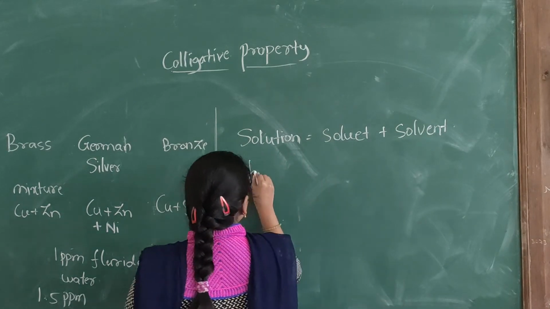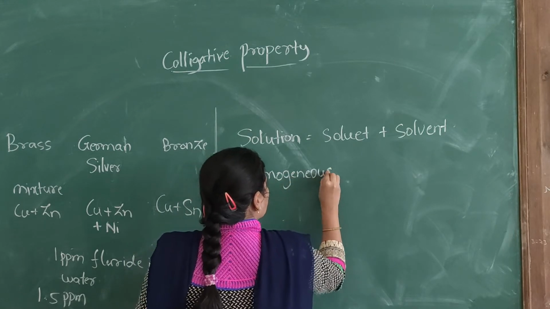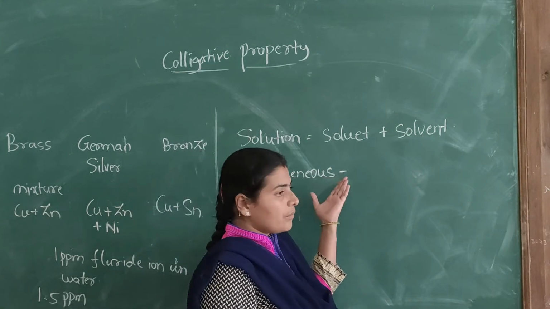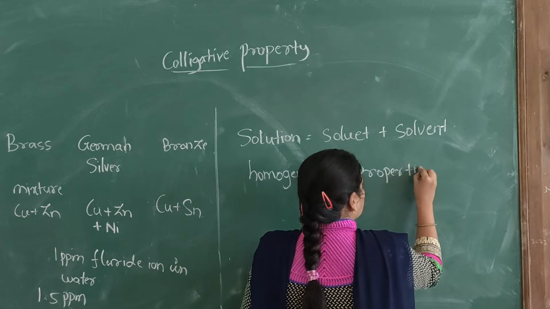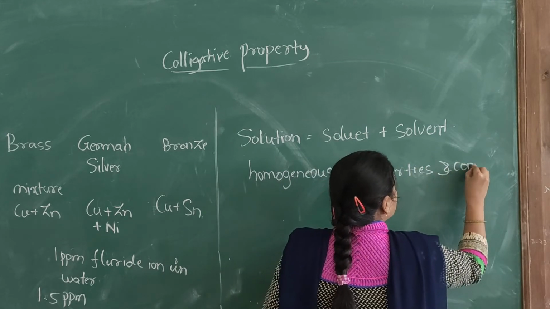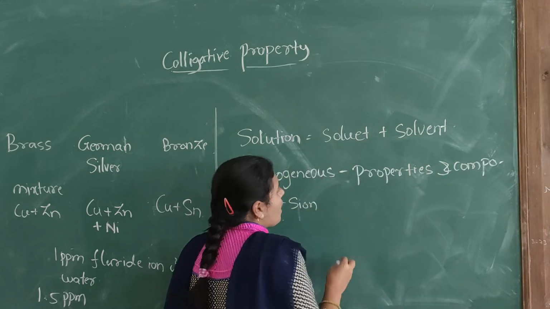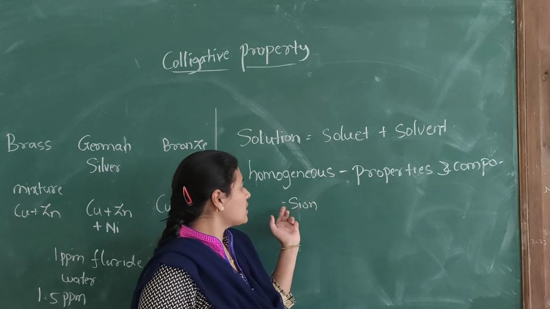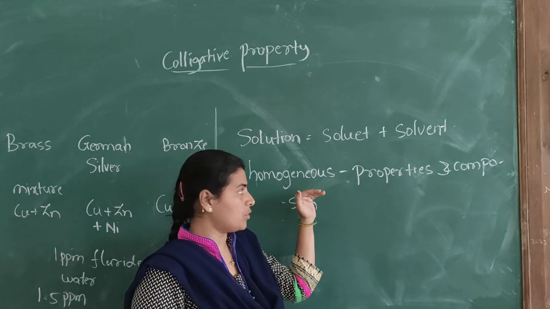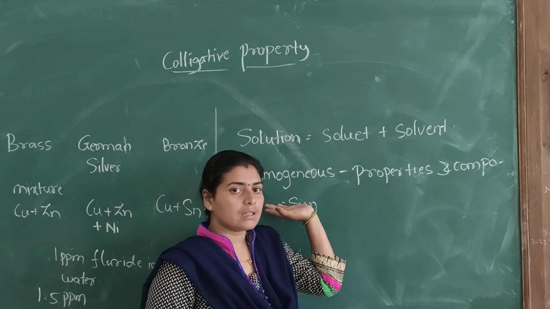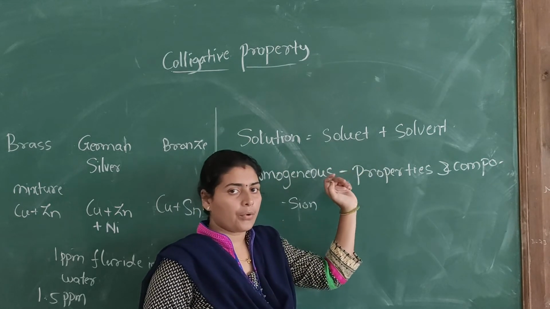What is meant by homogeneous? Here the properties and composition are uniform throughout the solution. That is nothing but homogeneous. So a solution means a homogeneous mixture of two or more components.